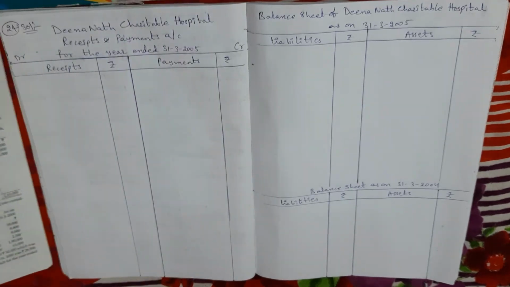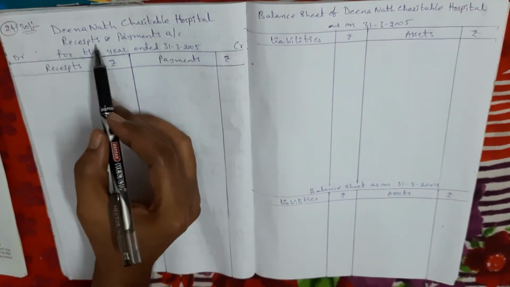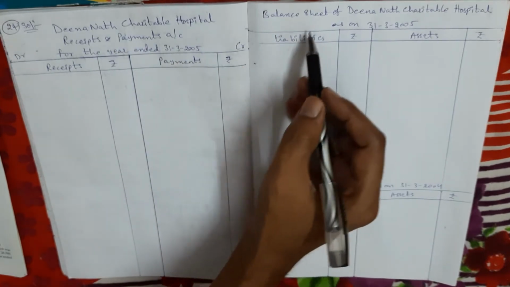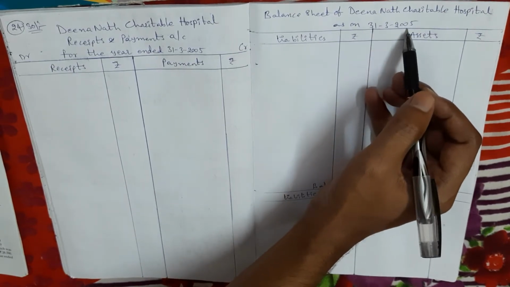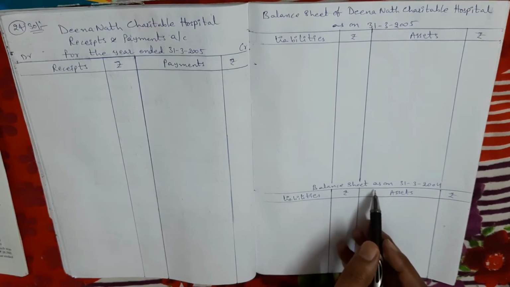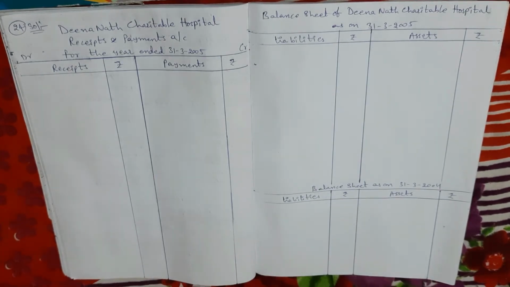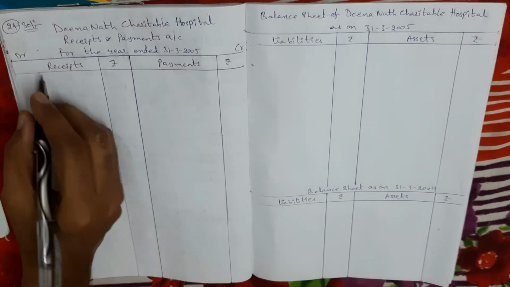So here I prepared the receipts and payments account, Dina Nath Charitable Hospital receipts and payments account for the year ended 31st March 2005. Then I prepared the balance sheet of Dina Nath Charitable Hospital as on 31st March 2005. The capital fund is not given, so that's why I also prepared the last year balance sheet. So first of all, my dears, in the receipts and payments account, I am taking the opening balance given in additional information, debit side.